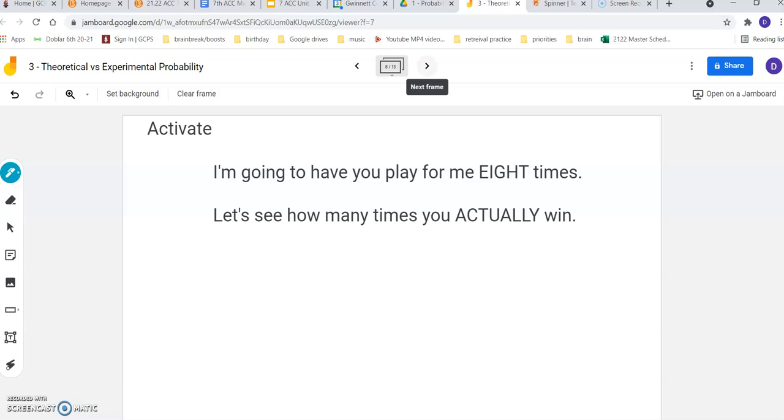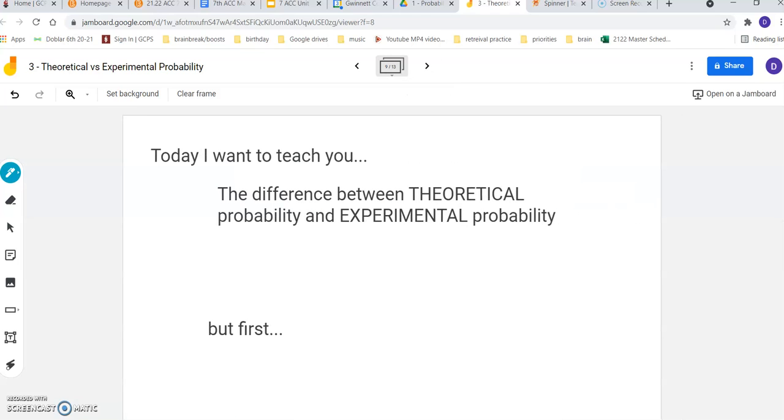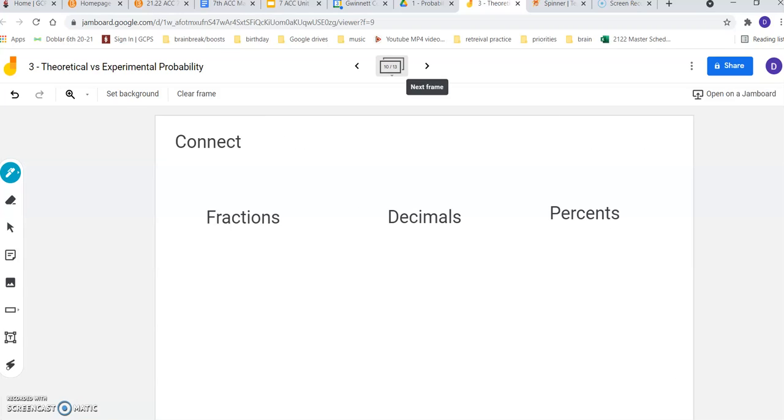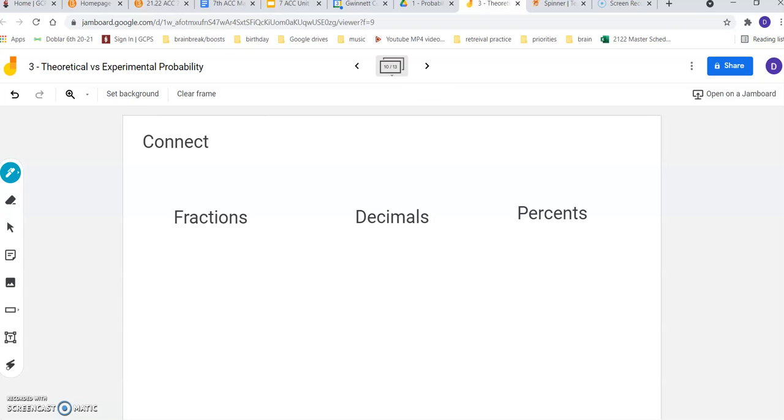All right, so now you're all warmed up. You've actually already thought about everything I'm going to teach you today if you did that game. So today I want to teach you the difference between theoretical probability and experimental probability. But first, I need to remind you of something real quick. I need to remind you how to switch between fractions and decimals and percents. We did this earlier in 7th grade, but it's going to be important today.